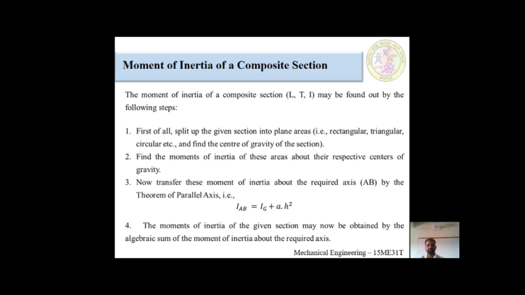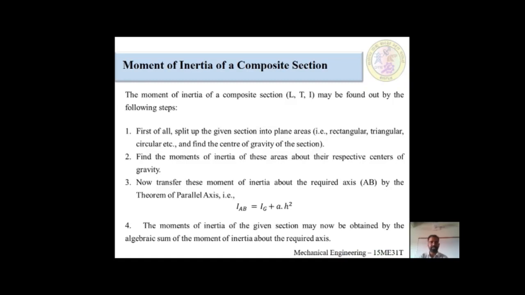First one: first of all, split up the section into plane areas. That may be rectangular or a triangle, anything you have to split. After splitting, you have to individually find out the center of gravity for those split sections.